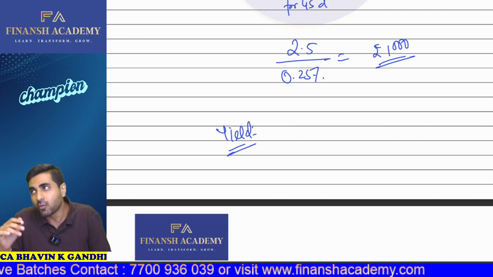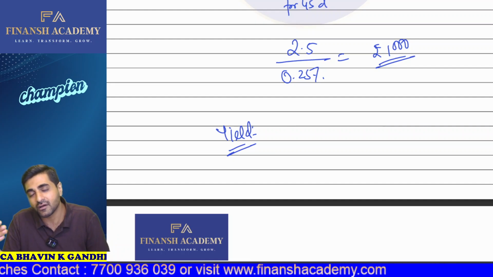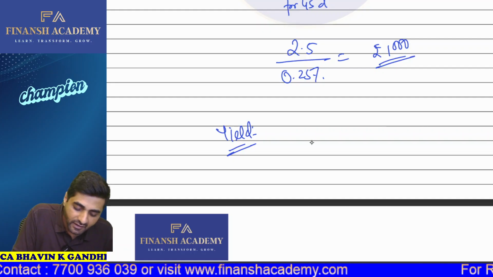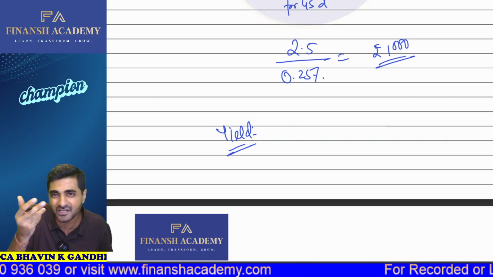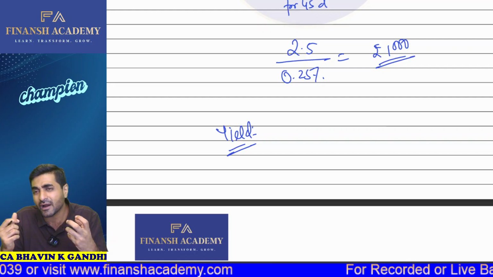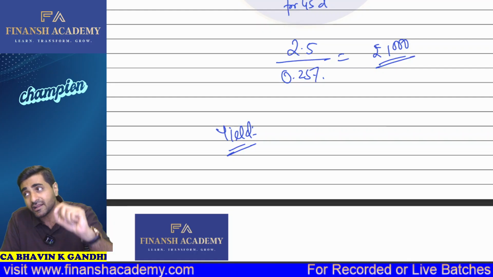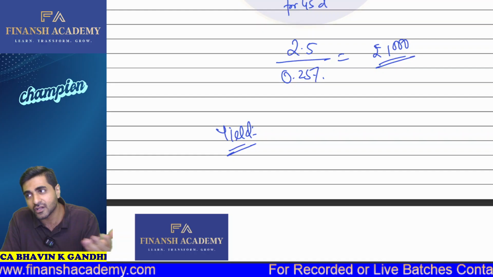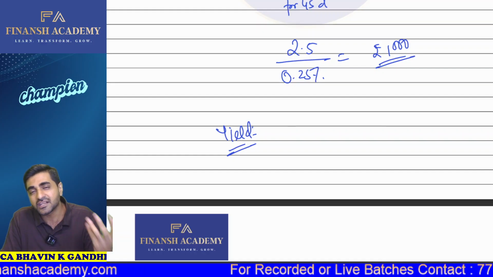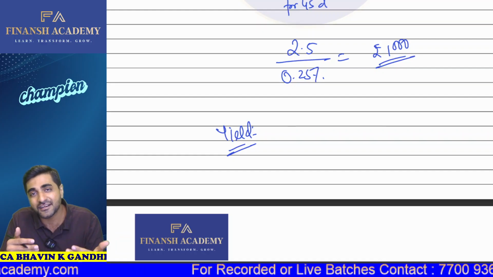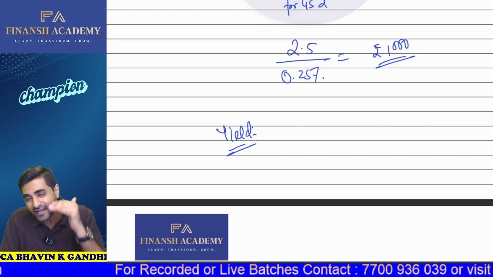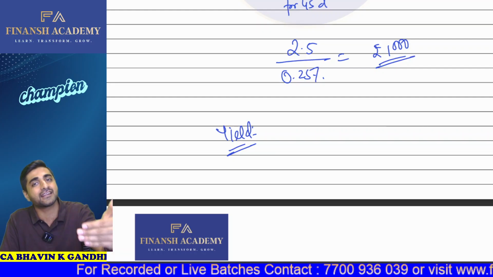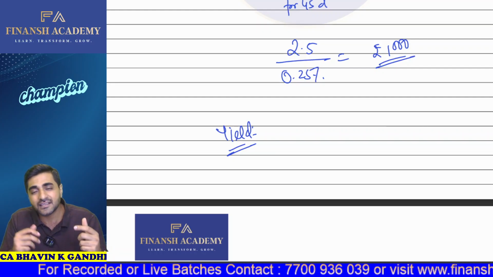Why? Because what is the yield for a particular bond? A yield for a bond is interest plus RV minus purchase price, divided by RV plus purchase price upon 200. That should come to your mind when we are calculating the yield. But in this particular case, we don't have the coupon rates at all. So the yield or return generated by an investor is nothing but the outcome of the capital appreciation, at the price he buys the bond and the price at which it matures. The difference is nothing but the yield.